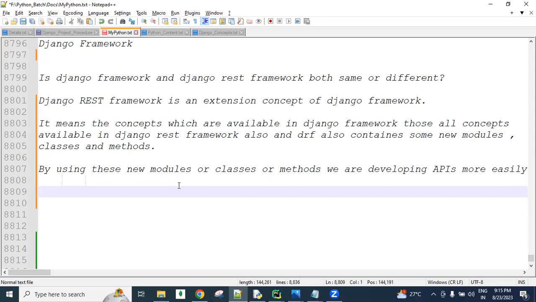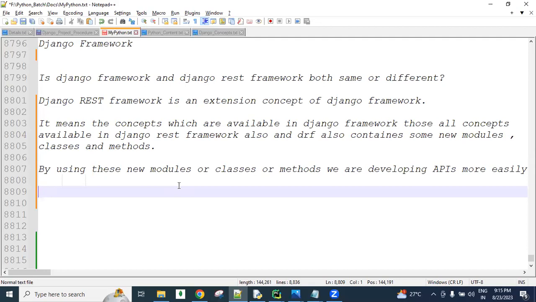To perform CRUD operations, where CRUD means create, update, read, delete, to develop the CRUD operation related APIs for our project using the Django framework, more than 100 lines of code are required, and a lot of conversions are required, from one type to another. Database data is converted into a dictionary, then into JSON data, and sent to the partner application, the Postman tool, the Python application, or the browser.